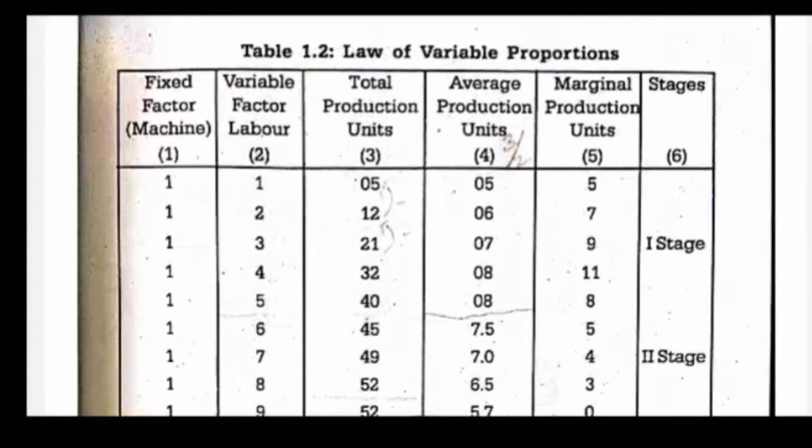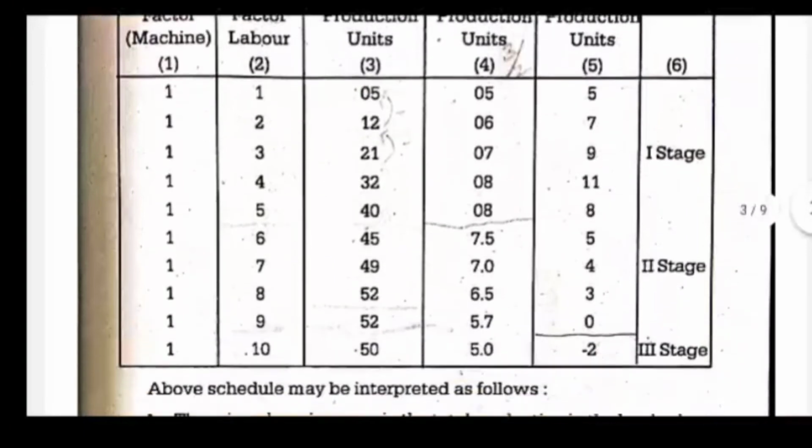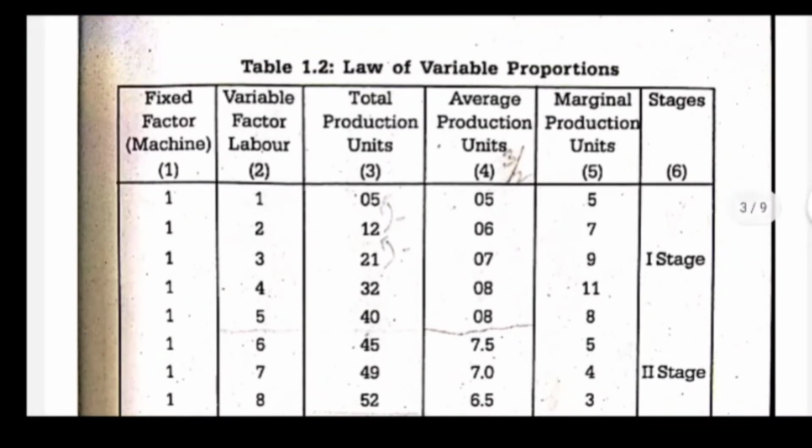So that is shown in a schedule now. So the law of variable proportion: here two inputs are taken. One is the fixed factor, machine, that means the capital, and the variable factor is the labor. So the machine is the same, 1 1 1 1 1, whereas the variable factor labor keeps on changing, 1 2 3 4 5. So the total production output is 5, as per the first one.